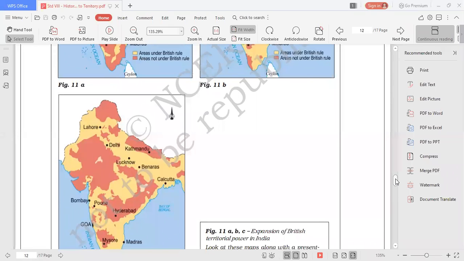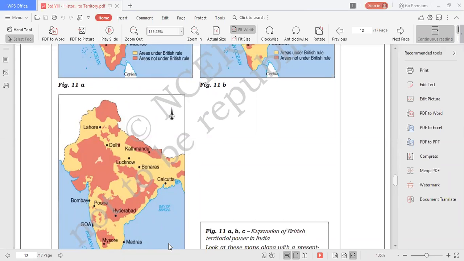If you have any queries based on the map work on the territories annexed, I will give you the specific names of the territories. I will mail you. I will message you the territories under subsidiary alliance, specific territories, which can be seen here in these three maps also, and also doctrine of lapse. I hope no questions on the map here. Anybody?